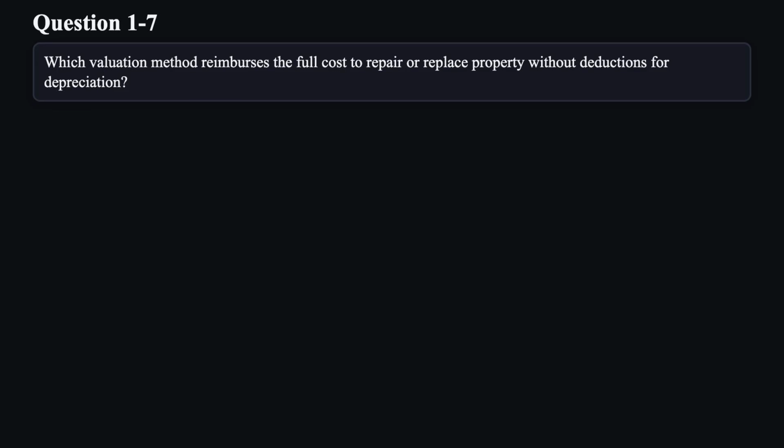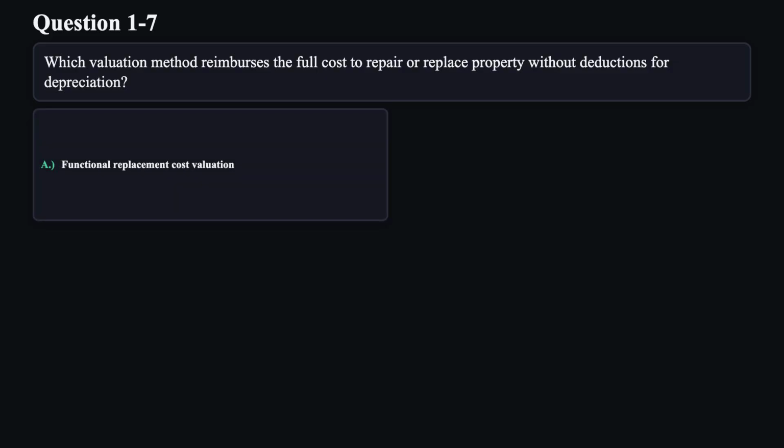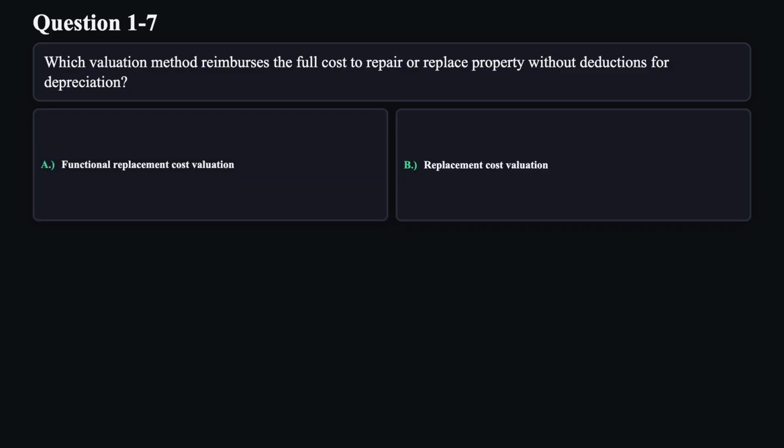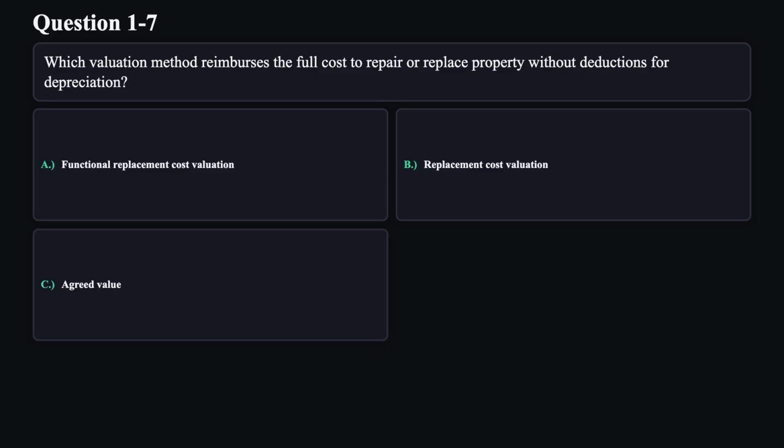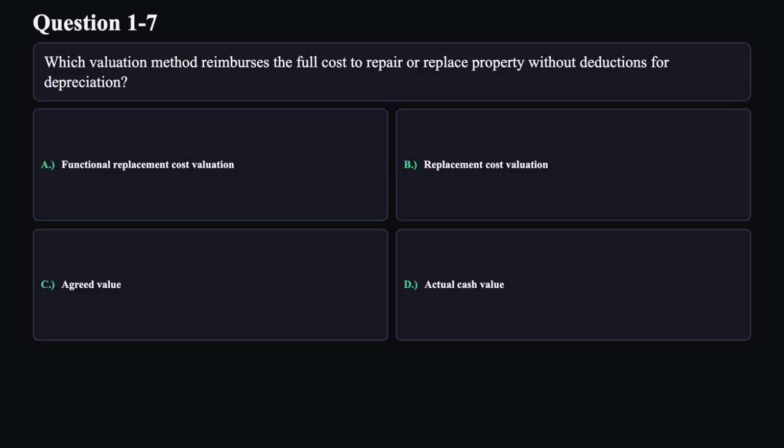Question 7. Which valuation method reimburses the full cost to repair or replace property without deductions for depreciation? A. Functional replacement cost valuation. B. Replacement cost valuation. C. Agreed value. D. Actual cash value.